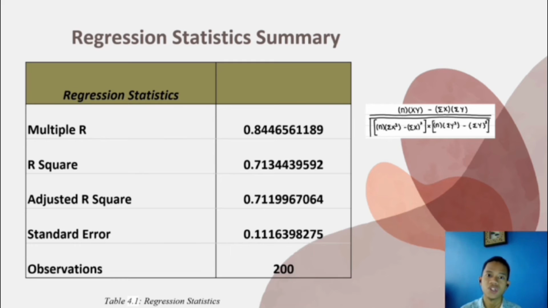Also, the correlation coefficient is significant if it is more than 0.8 or less than negative 0.8. So from our table here, we can say that the correlation coefficient is partially significant. And the observation is also known as the sample size.